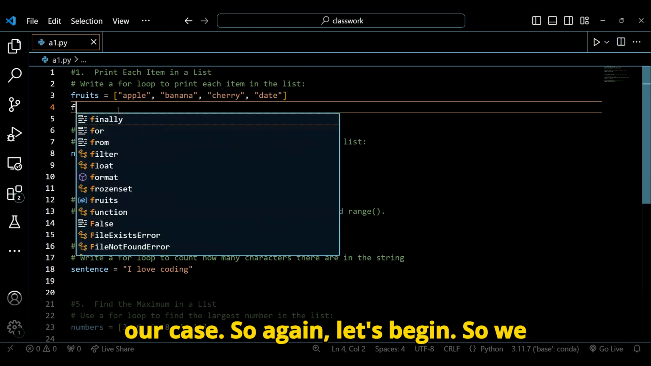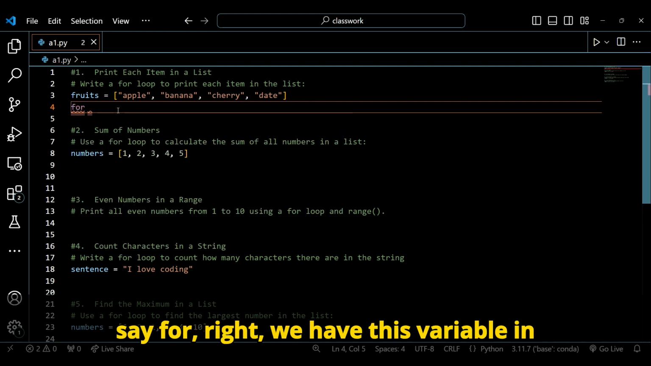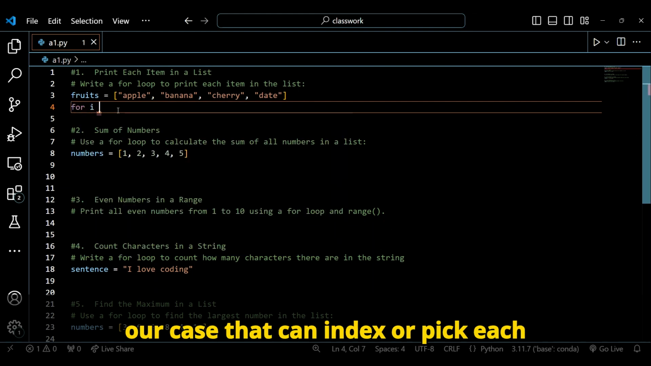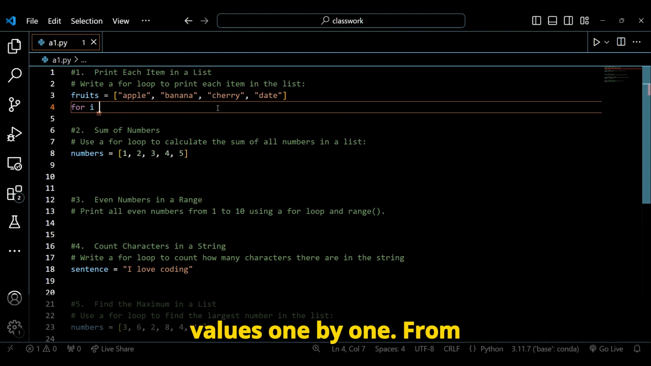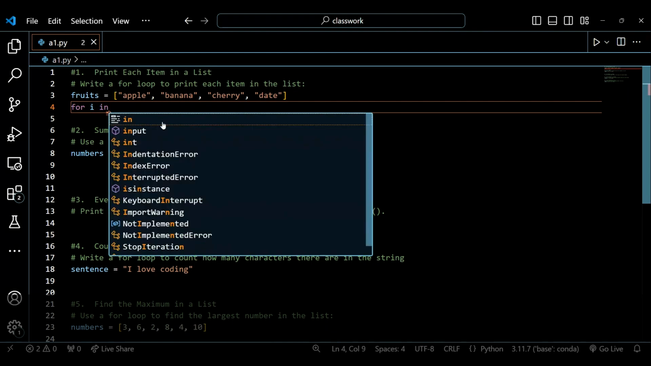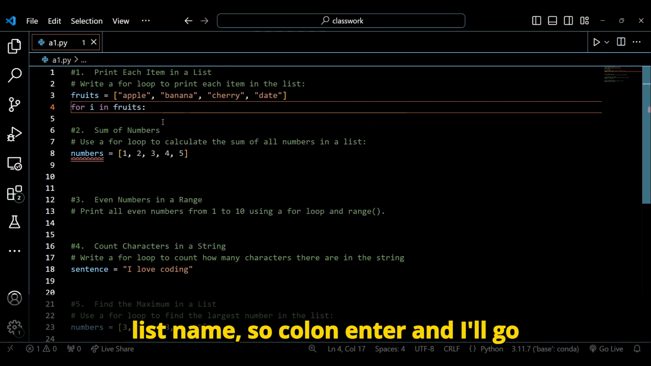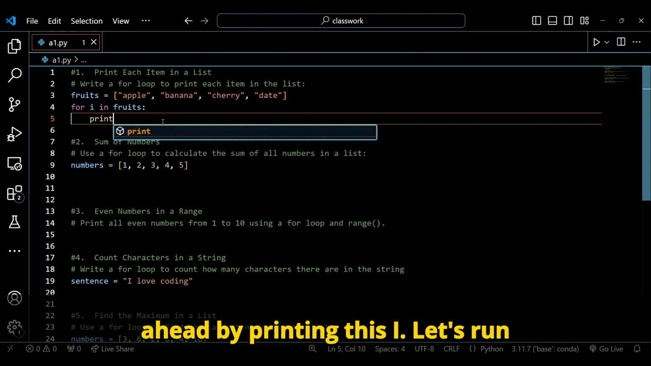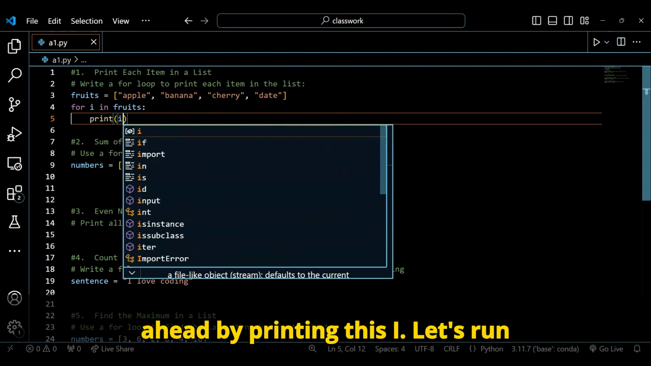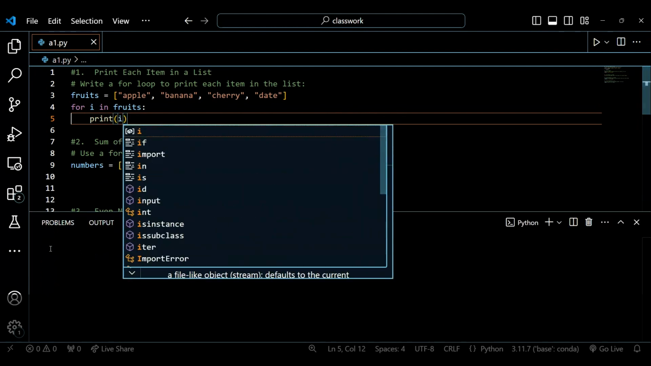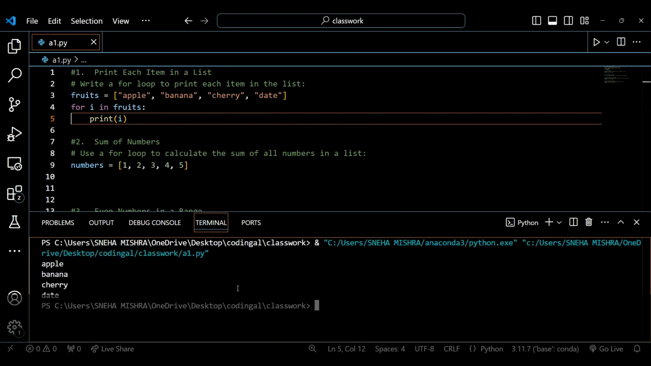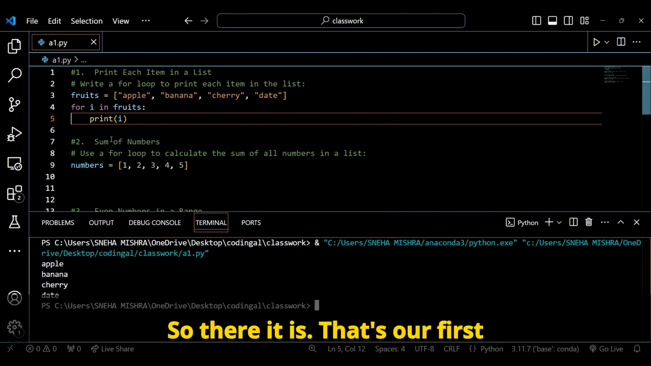So again, let's begin. We say for, right? We have this variable that can pick each value one by one from, in fruits, that's my list name, colon, enter, and now go ahead by printing this i. Right, let's run this and check the output. So there it is. That's our first question.